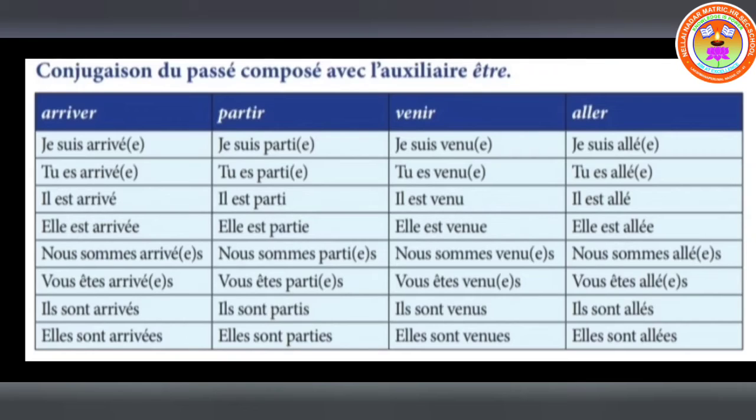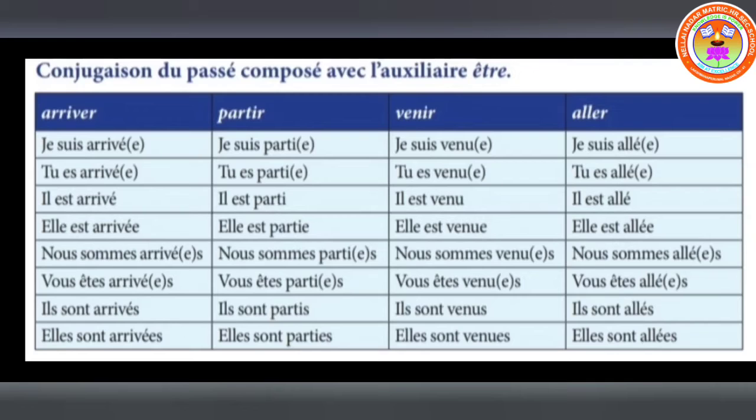So for partir it is parti, for venir it is venu, for aller it is allé. Okay, you have to remember, very important, you have to change the past participle according to the number and gender that it takes. So that is very, very important. Here je suis arrivé means I have arrived. Je suis parti means I have left. Je suis venu means I have come. Je suis allé means I have gone or I went. So the translation remains the same. You can understand the translation.